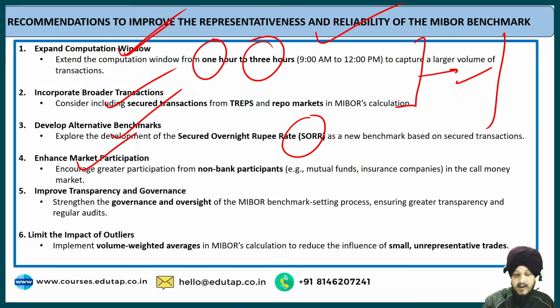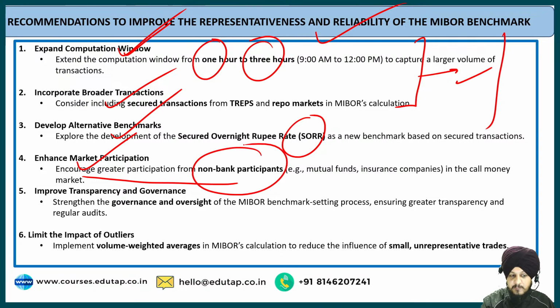Then enhance the market participation. We have talked about how it is mainly reflecting the big borrowers only, the big banks only. So we need to encourage greater participation in this MIBOR by including the non-bank participants also. Then we need to focus on transparency and governance, and lastly limit the impact of the outliers.